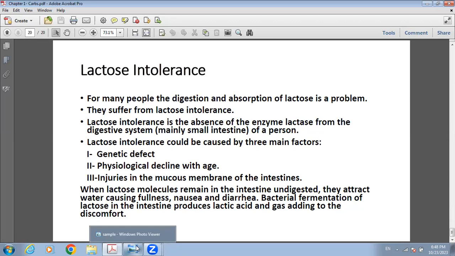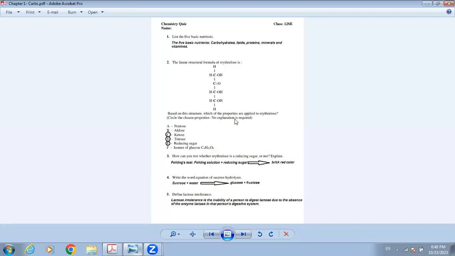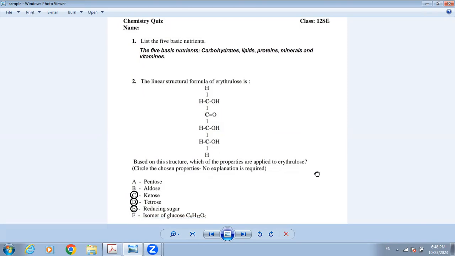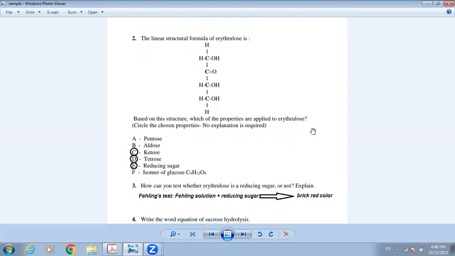Now let us see a sample of a test or a quiz that has been asked before. Question number 1. This is a sample chemistry quiz with the answers. List the 5 basic nutrients. The answer to this question is: the 5 basic nutrients are carbohydrates, lipids, proteins, minerals, and vitamins. Question number 2. The linear structure of erythrulose is this. You can see it in front of you. Based on this structure, which of the properties is applied to erythrulose?